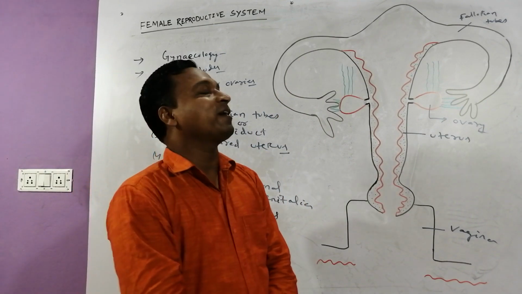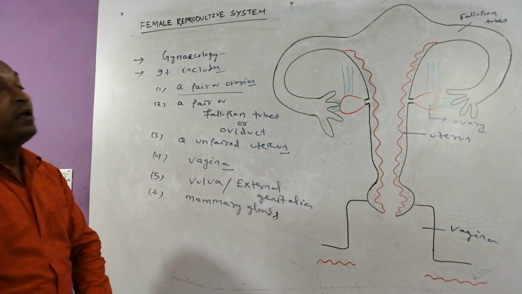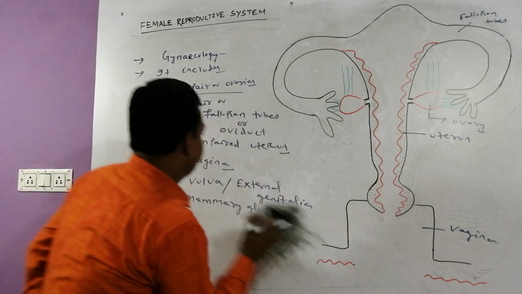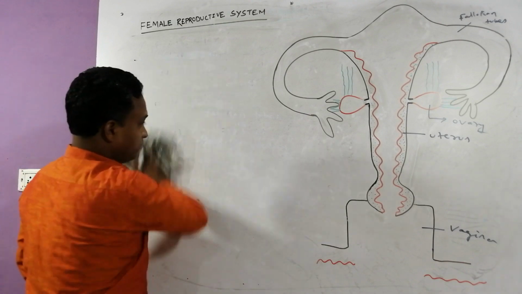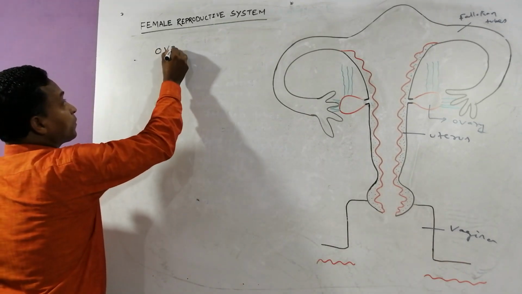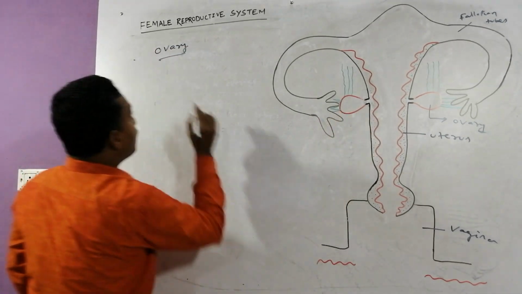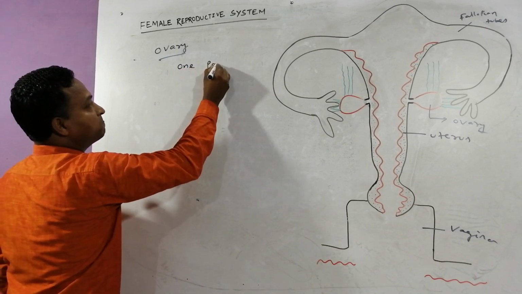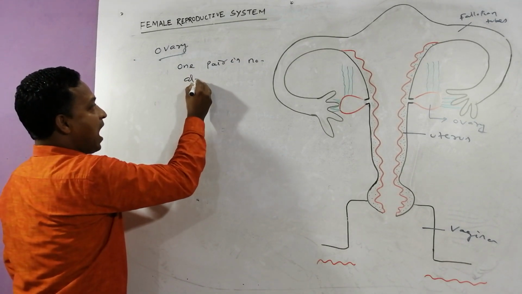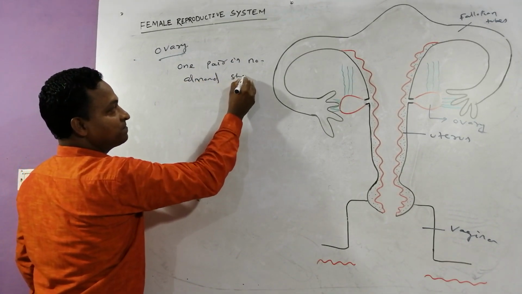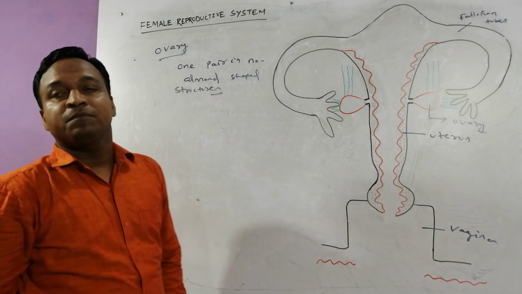Now we are talking about the organs involved in female reproduction one by one. First we talk about the pair of ovaries. Try to focus. The ovary is basically one pair in number. These are almond shaped structures.